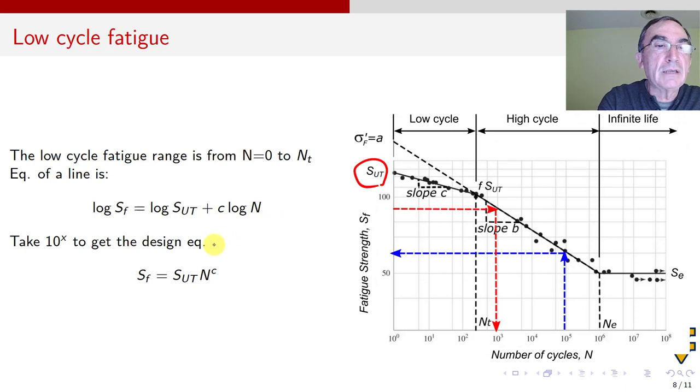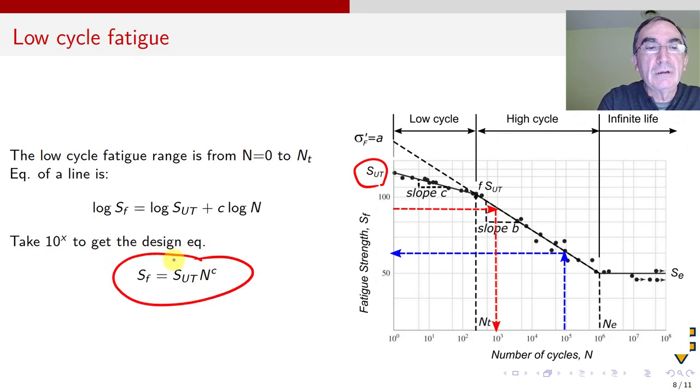Then we do the same magic as before, take 10 to the x, and we get the design equation: SF equals SUT N to the C. It looks exactly like the previous one. The only thing is that now we have C instead of B, because that's the slope, and A is no longer there because we know what SUT is. We can get it in any handbook for any material.